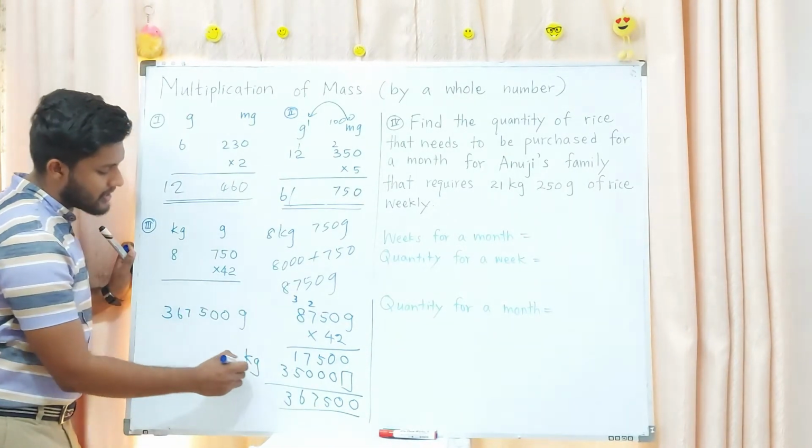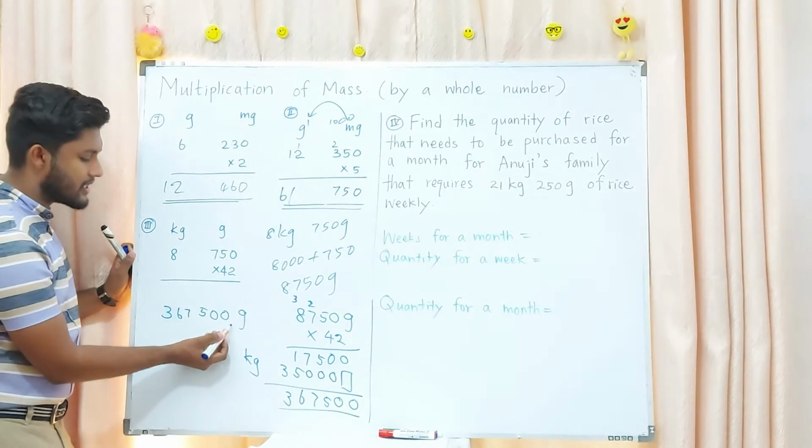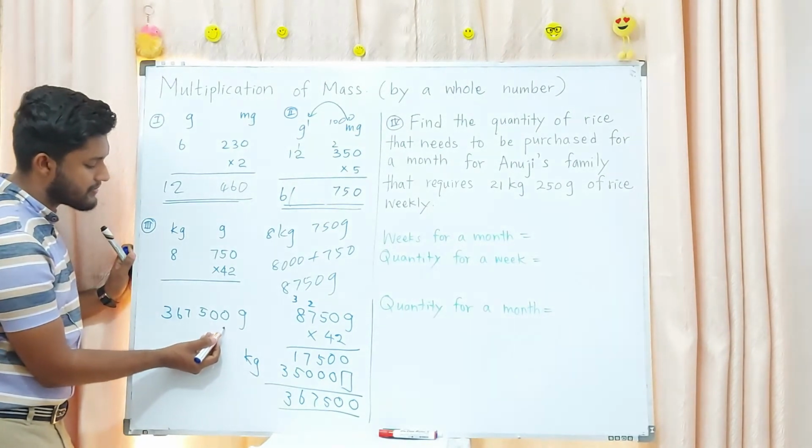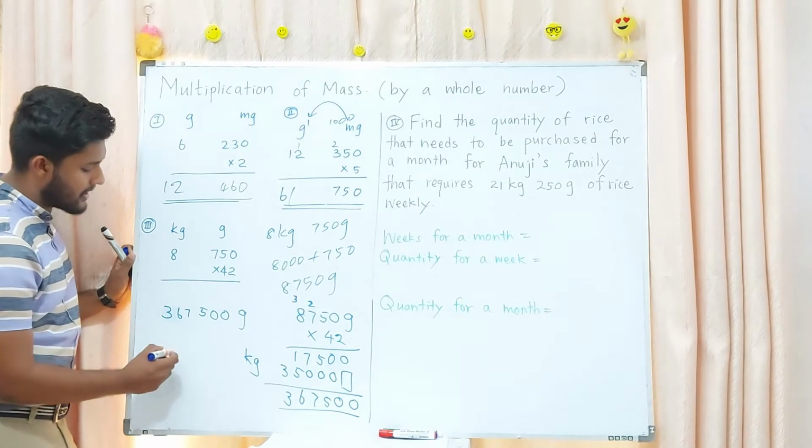Kilograms, how? Dividing it by 1000, that means the decimal point goes 3 places frontward. 1, 2, 3.